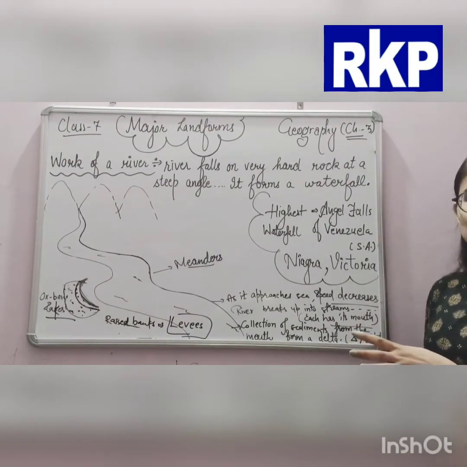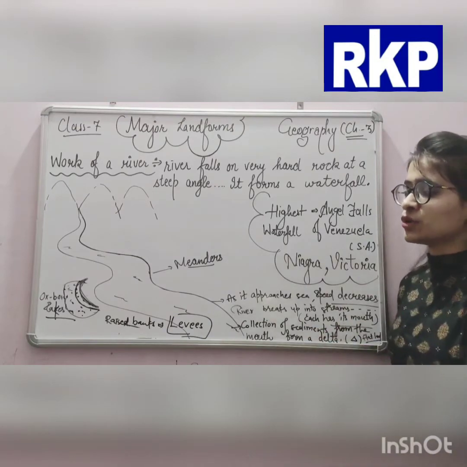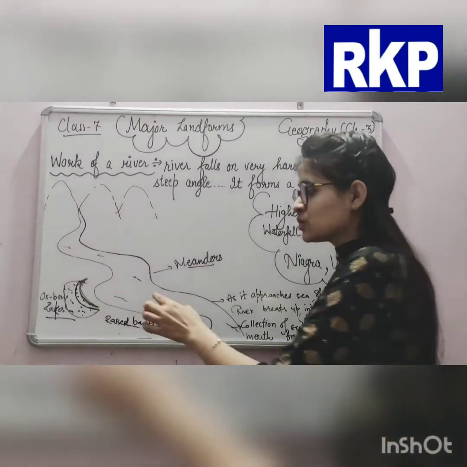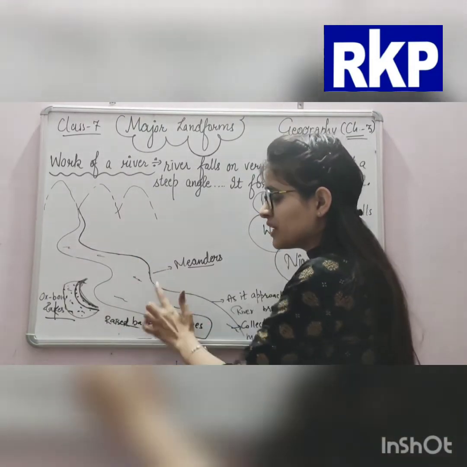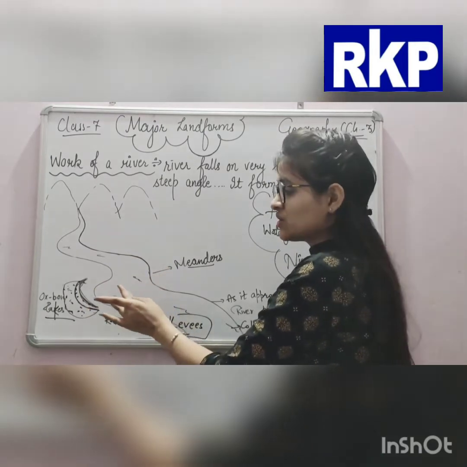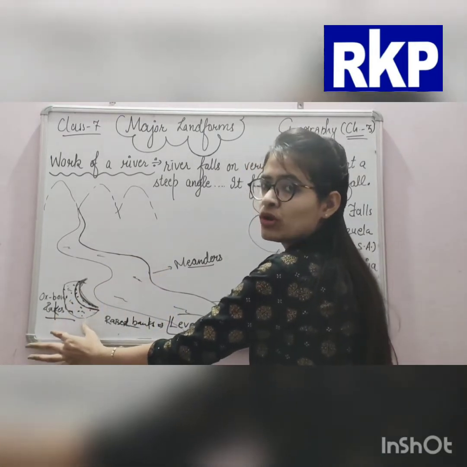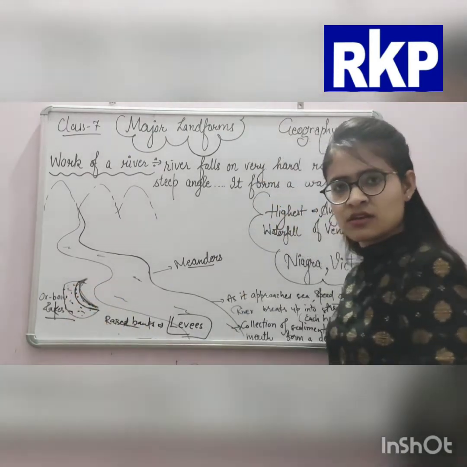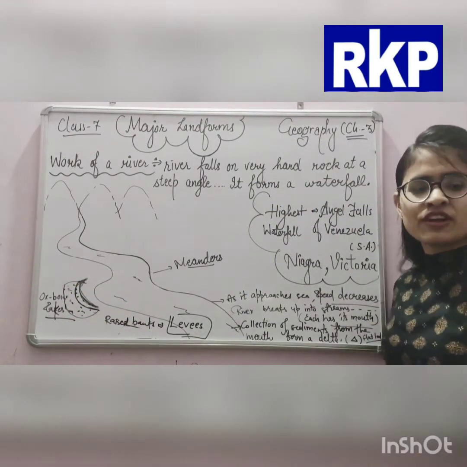Okay, so they will also create a landform. So it is also meanders. The meanders, when they get closer to each other, form Oxbow Lake. Okay, and they form floodplains here.